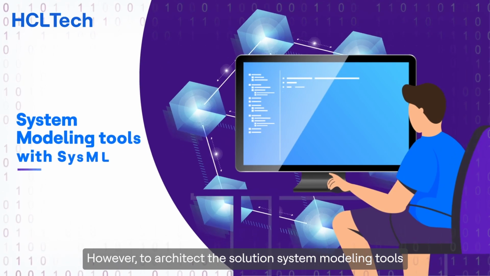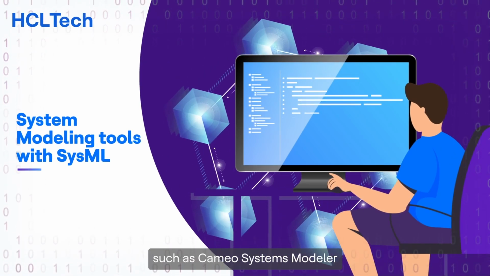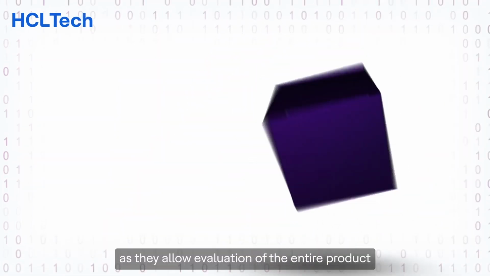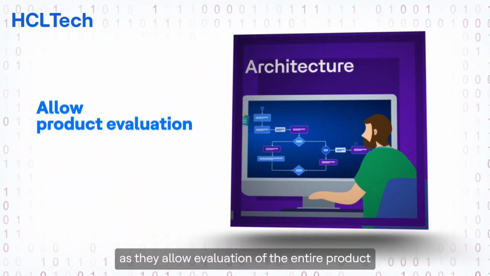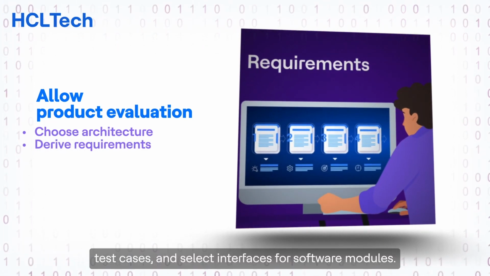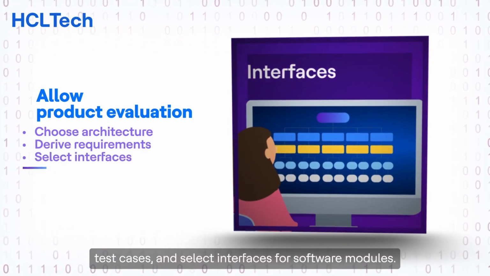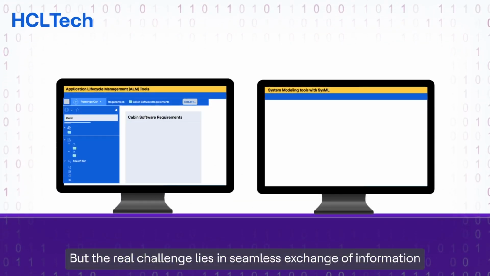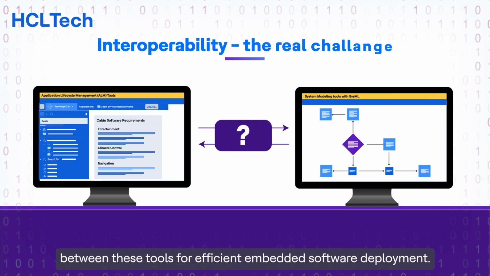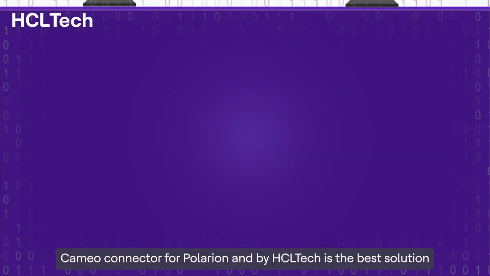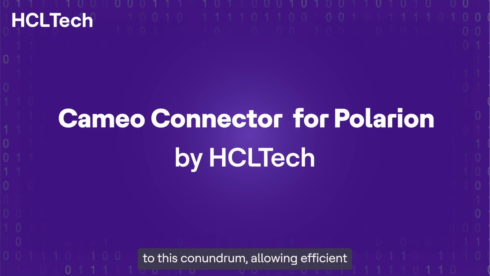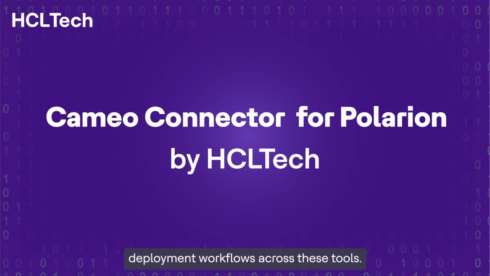However, to architect the solution, system modeling tools such as Cameo Systems Modeler with SysML modeling language are essential, as they allow evaluation of the entire product and choosing the best architecture to derive requirements, test cases, and select interfaces for software modules. But the real challenge lies in seamless exchange of information between these tools for efficient embedded software deployment. Cameo Connector for Polarion by HCLTech is the best solution to this conundrum, allowing efficient deployment workflows across these tools.